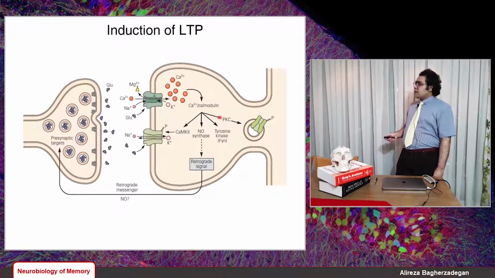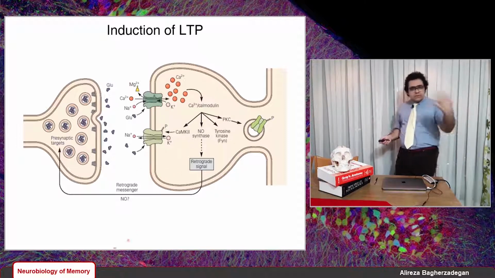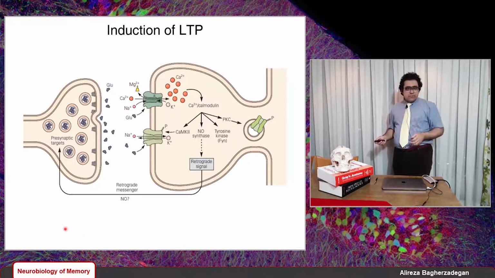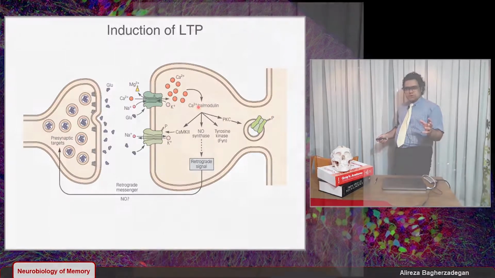Next, we have these protein kinase Cs. What they do is that they cause the insertion of more and more new AMPA receptors into the spine membrane. And so we have more AMPA receptors, we have a larger current through the AMPA receptors, an enhanced current through the AMPA receptors. This is the induction of LTP. Well, the induction of LTP is about the triggering of those biochemical reactions which are triggered by calcium channel modulating.